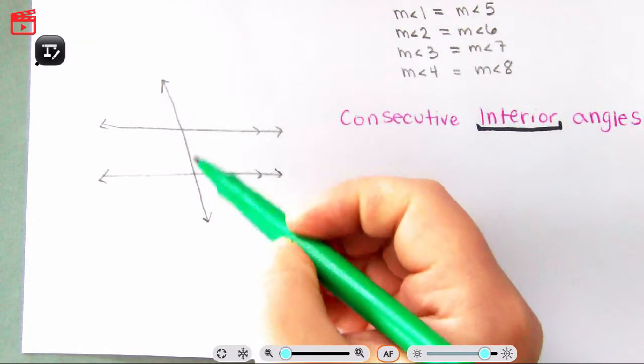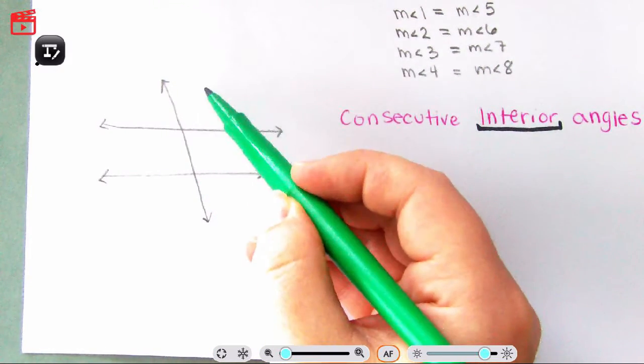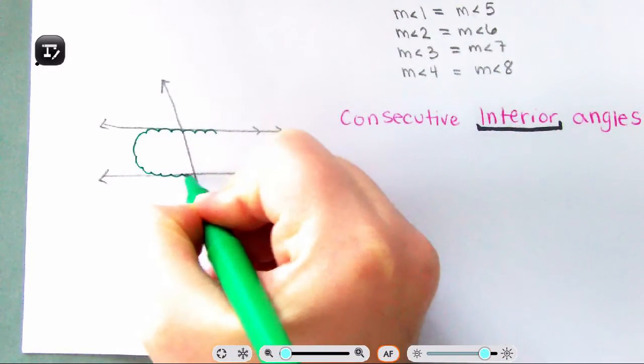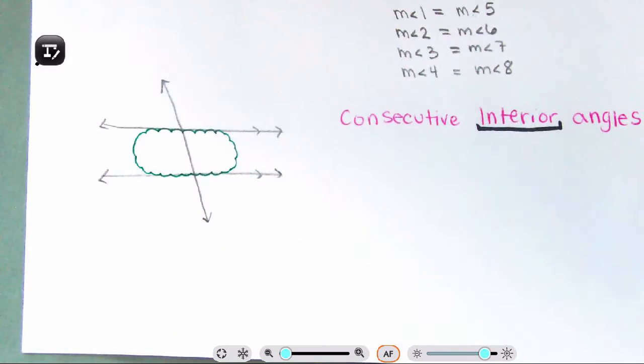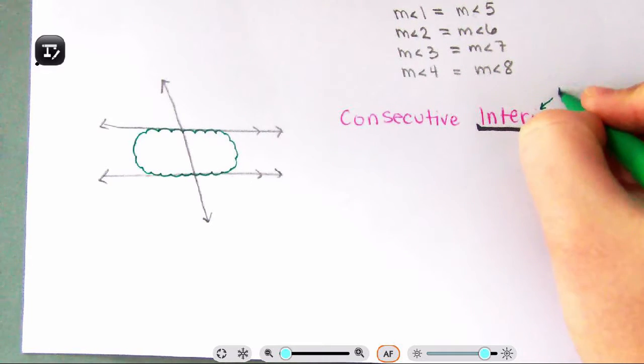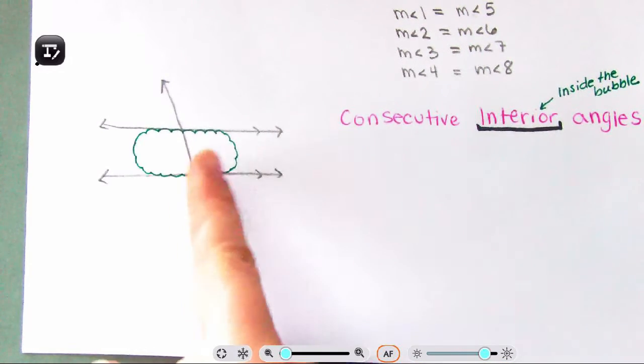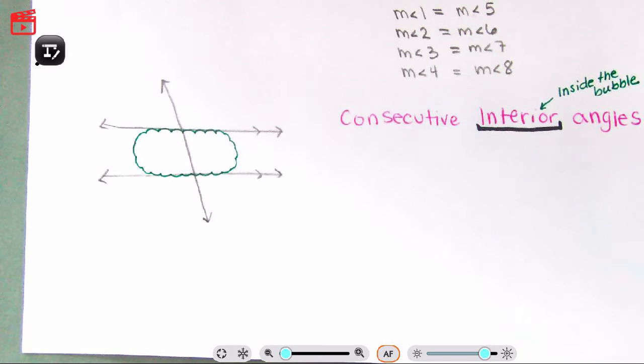So you have a parallel line, 1 and 2. You have on top of the parallel line and on top. So if we create a bubble, here's our bubble. Interior means inside the bubble. And it's also kind of like you're eliminating things when you're trying to figure out what do you have. So first off, what do we have? We have something that's interior, so we have something that's inside. So we know our angles are going to be inside the bubble.